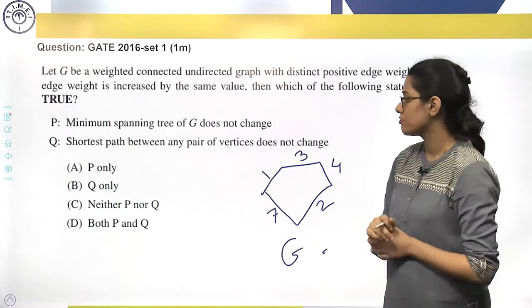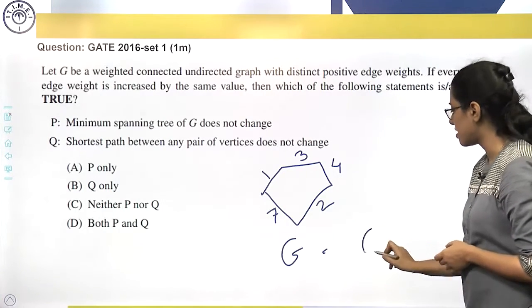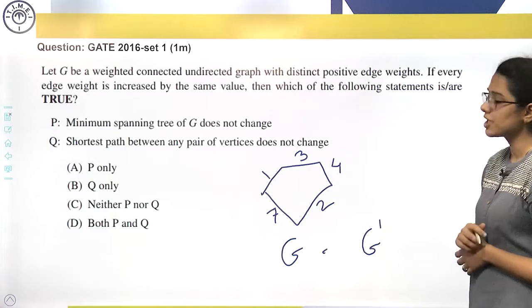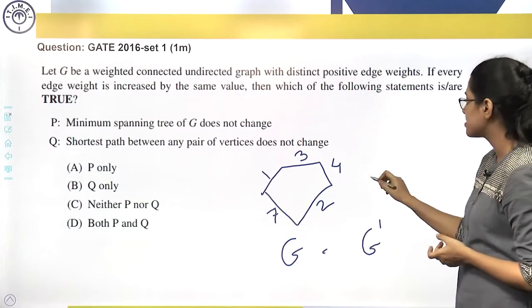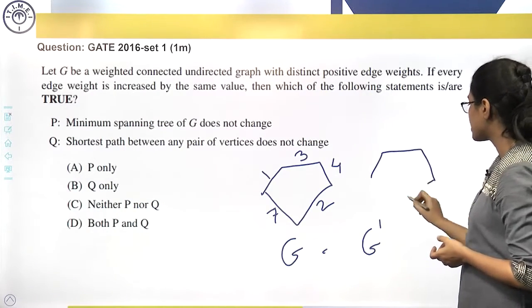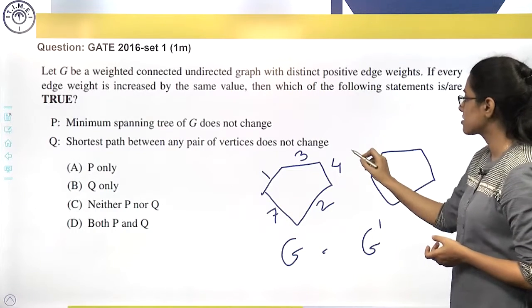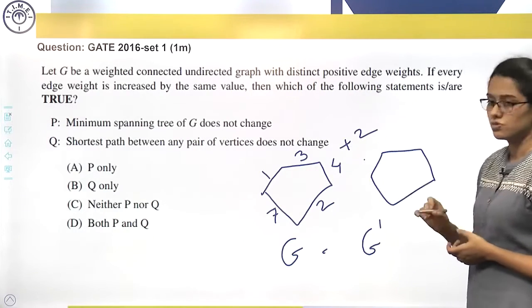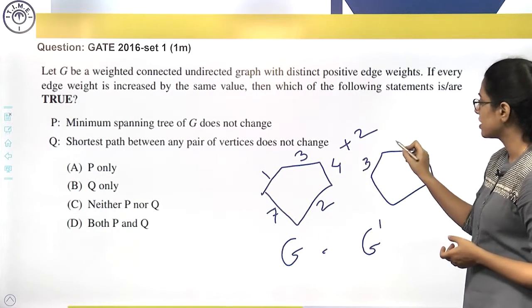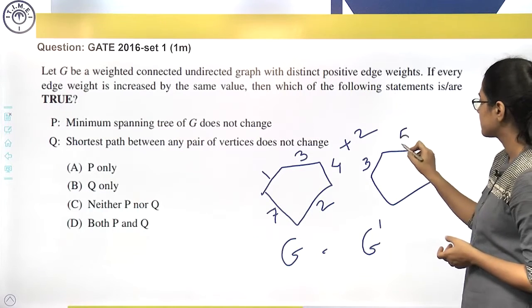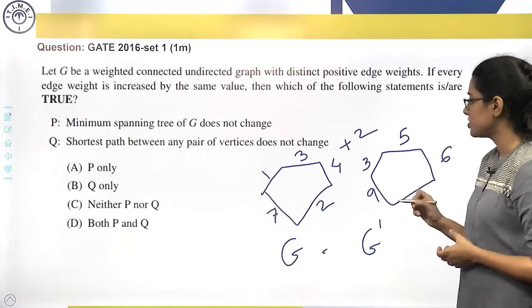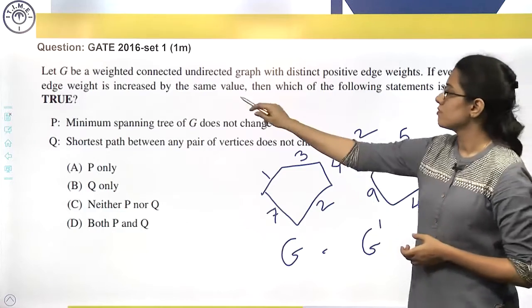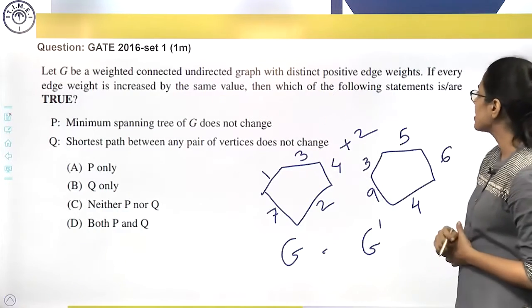Now first we have to draw a second graph where we increase these edge weights by some constant value. So all edge weights should get increased by the same constant value. Let us consider I am increasing by 2. So all edge weights should get increased by 2. So this is my G dash. Same value. Then which of the following statements is true?